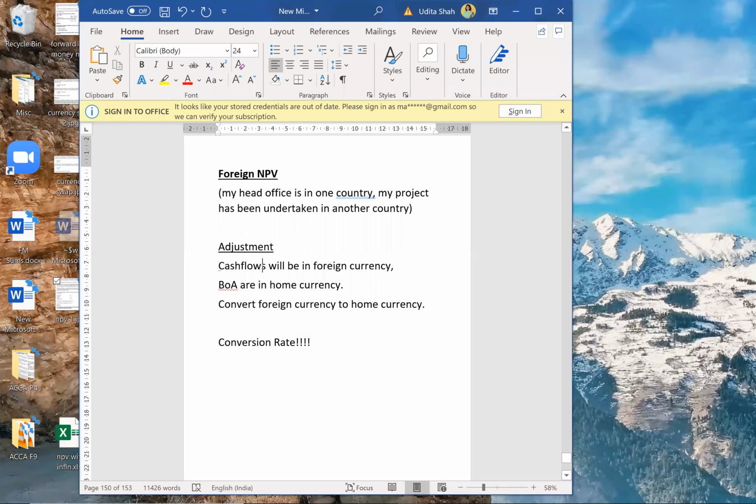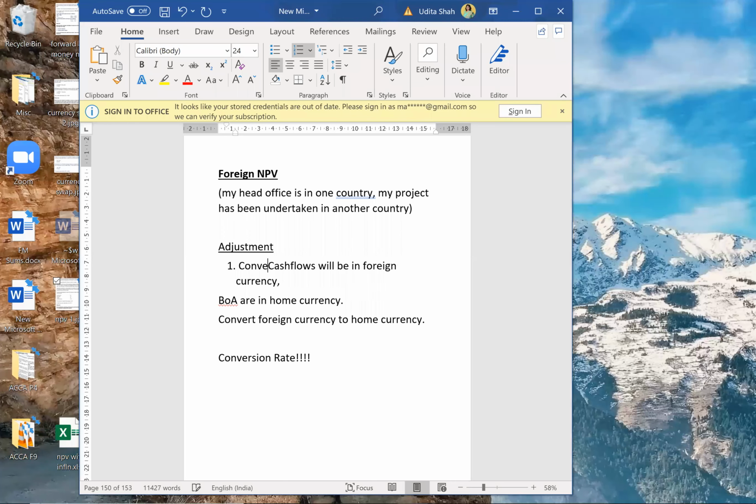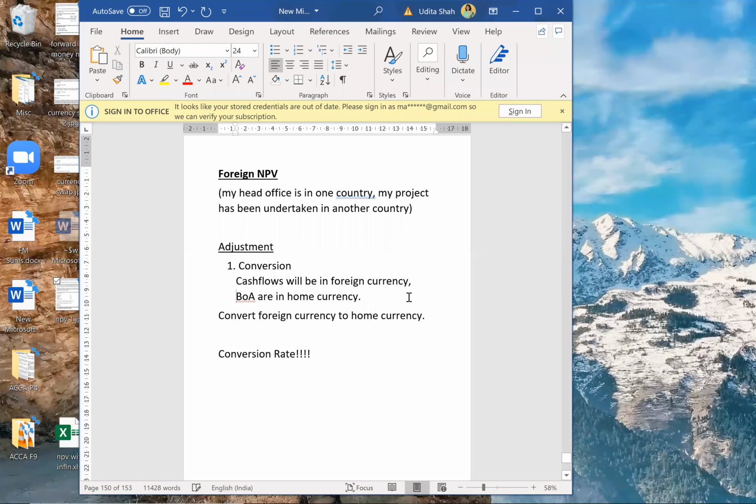So adjustment number 1, I'll write down. Adjustment number 1 is your conversion. For that, we need to understand how to calculate the conversion rate. Spot rate will be given. Spot rate means the current rate will be given.